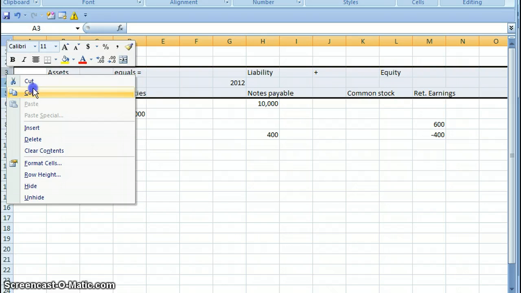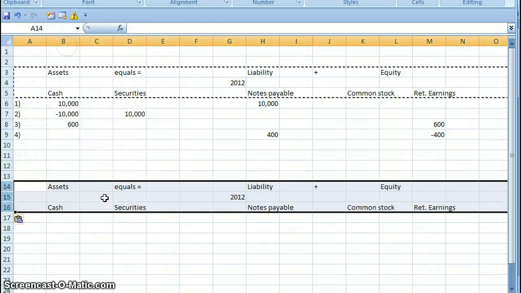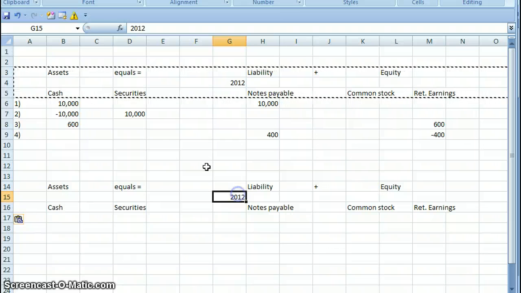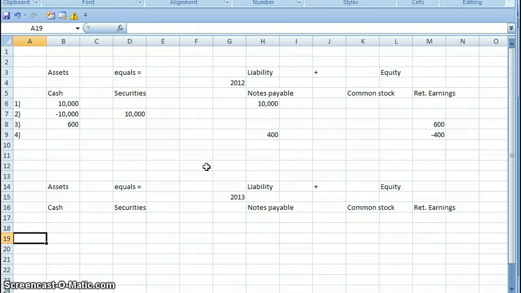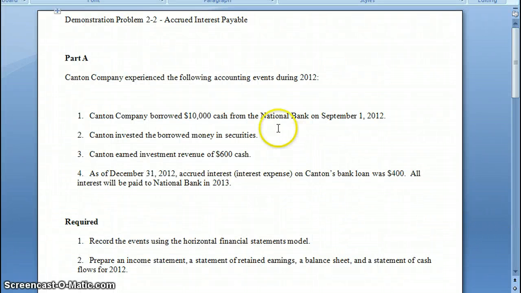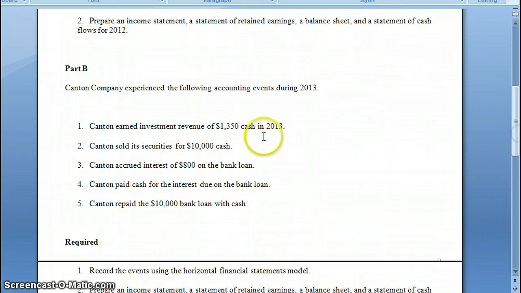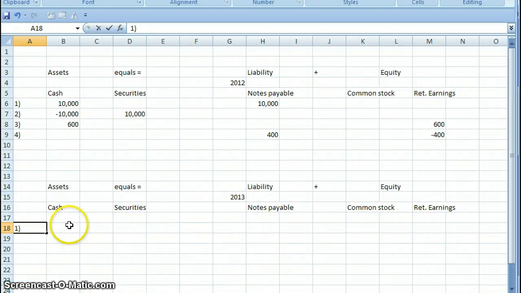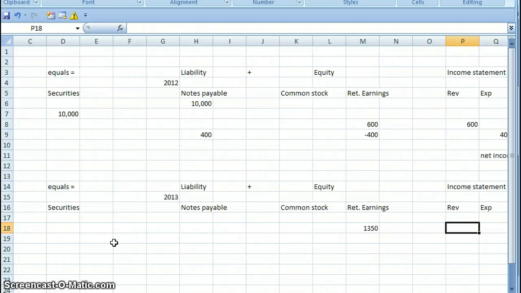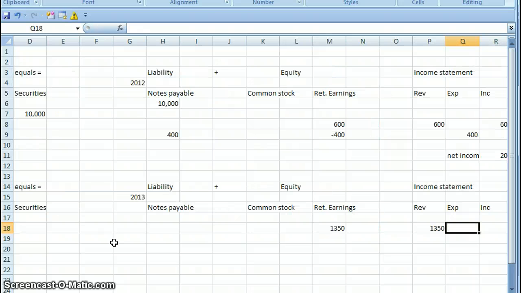And go through these transactions. First transaction in 2013, they earned interest revenue of $13.50 in cash. Interest revenue $13.50 cash. So cash is going to go up $13.50. Retained earnings goes up $13.50 to keep the balance sheet in balance. Revenue goes up $13.50. There's no expenses.